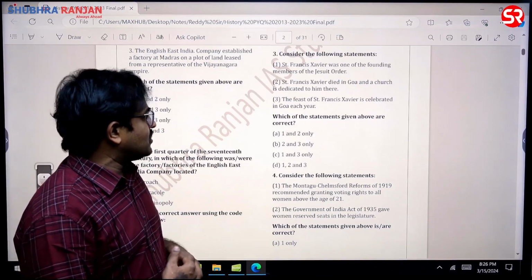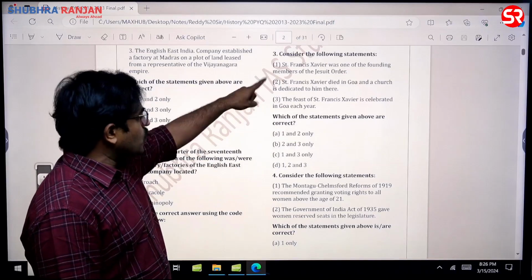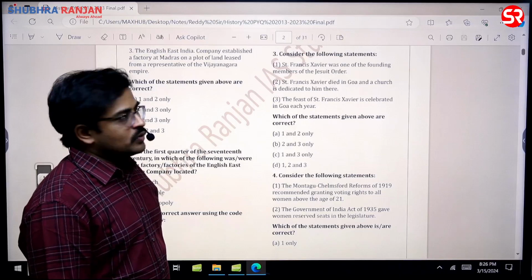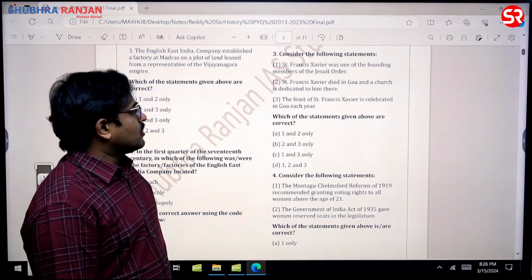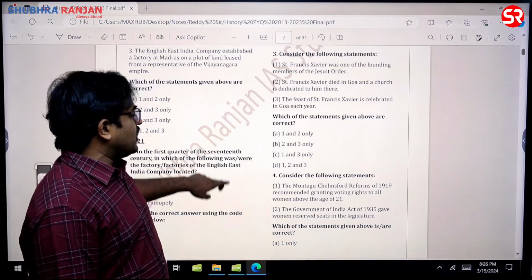And in the strategy, this is very important. In fact, the answer for this question: 2 is not there. 1 and 3 is the answer for this question, sir. C is the answer. So Jesuit order, he died in China. The feast of Saint Francis Xavier is celebrated even today, every year. So 1 and 3 is the answer for this question.